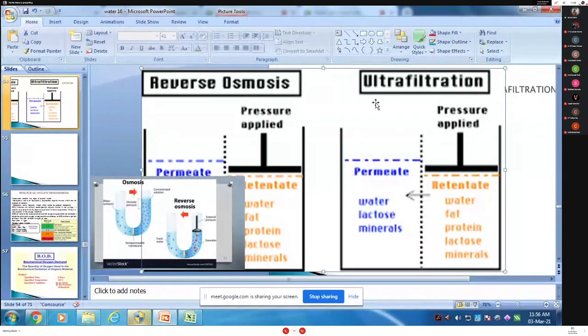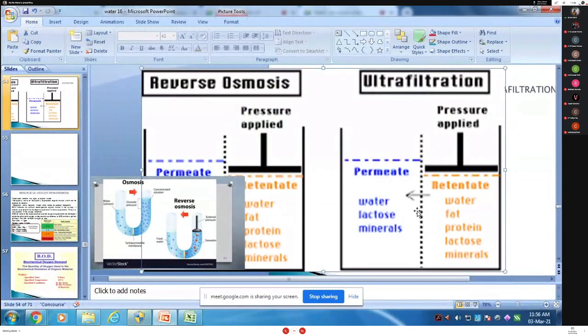Yes, reverse osmosis and ultrafiltration retain the protein, lactose and minerals in the same compartment, and only the water and small molecules, water, lactose and minerals, go into another compartment through this semi-permeable membrane, called ultrafiltration.